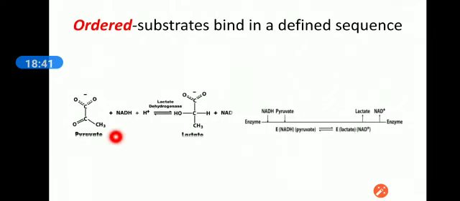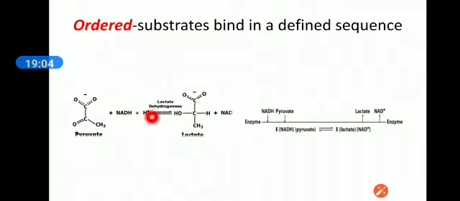Now here is a bi-substrate reaction in which substrate 1 is pyruvate, which will be converted into lactate, and NADH is the second substrate, which will be converted into NAD+. Our enzyme in this process is LDH.